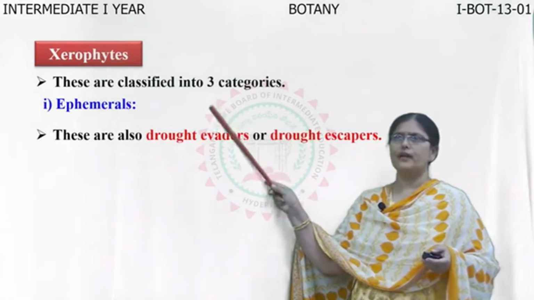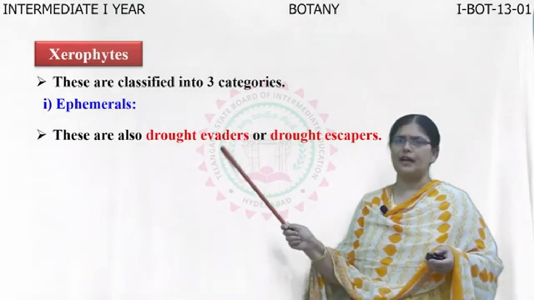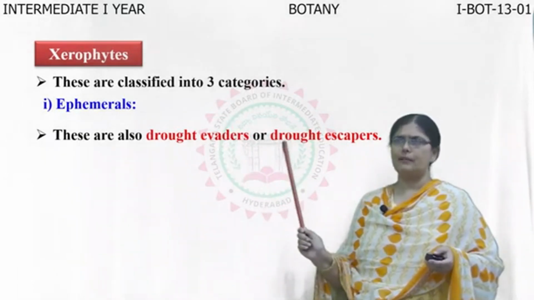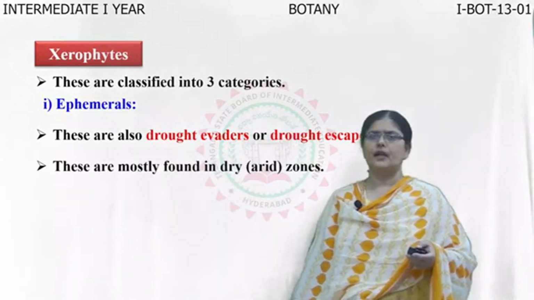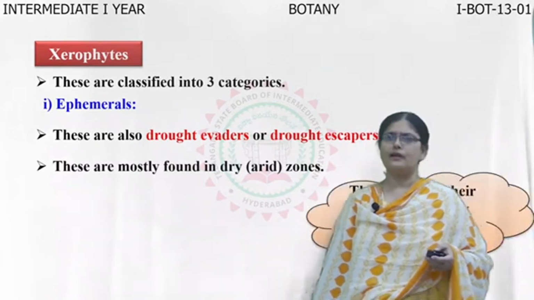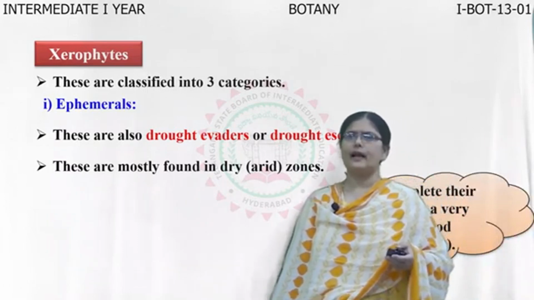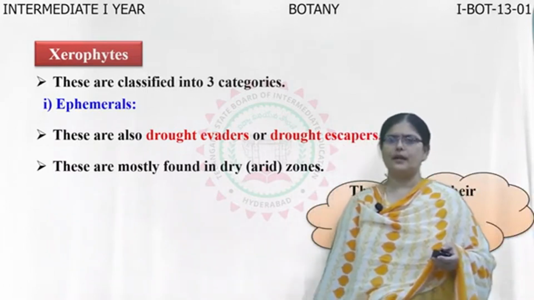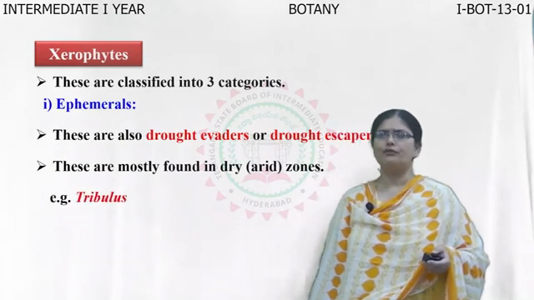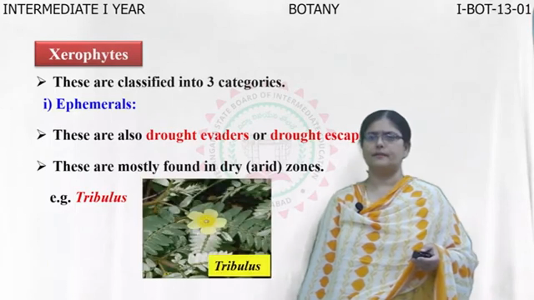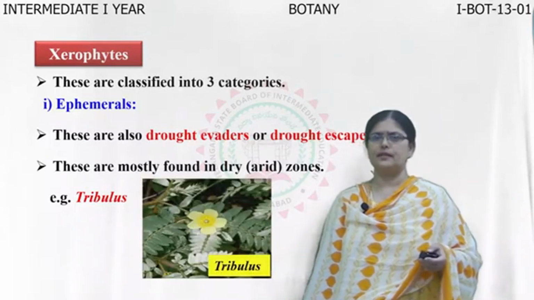The xerophytes which are mostly drought evaders or drought escapers are categorized as ephemerals. They are mostly found in arid zones, and they complete their life cycle in a very short period of about 6 to 8 weeks. An example of the ephemerals is Tribulus. You can see the picture of Tribulus in this slide.